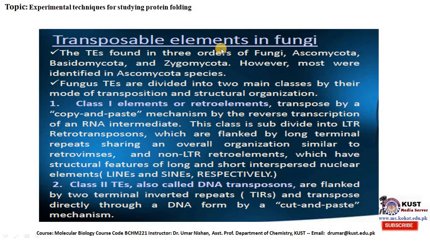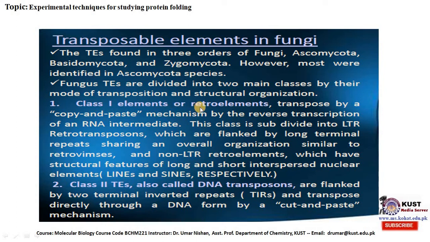Transposable elements in fungi. Transposable elements are found in three orders of fungi: Ascomycota, Basidiomycota, and Zygomycota. However, most were identified in Ascomycota species. Fungal transposable elements are divided into two main classes by their mode of transposition and structural organization.